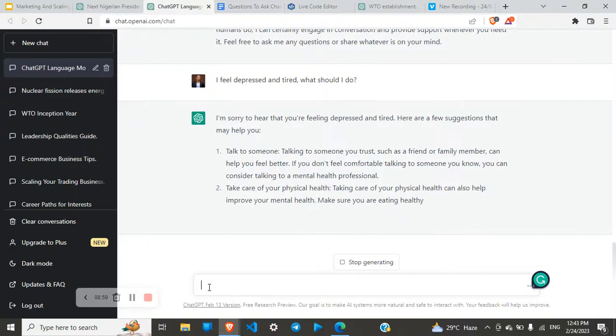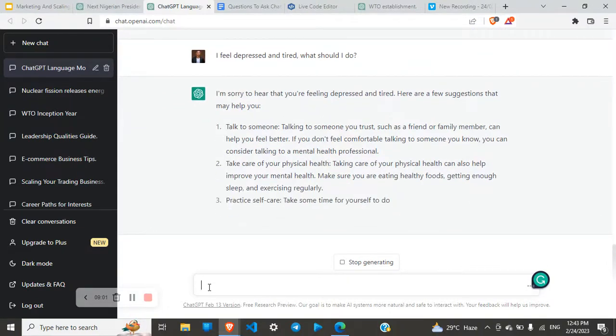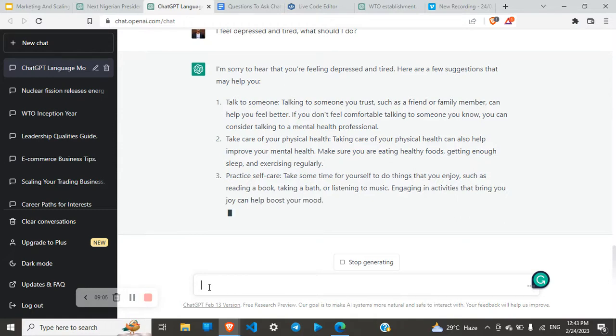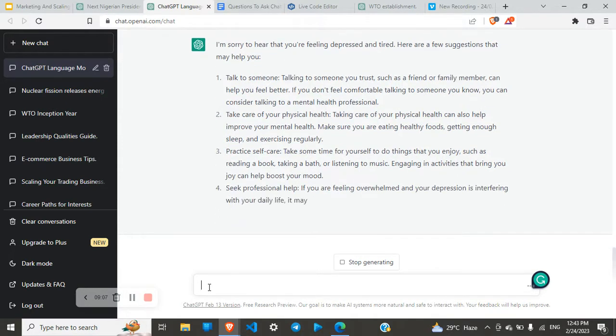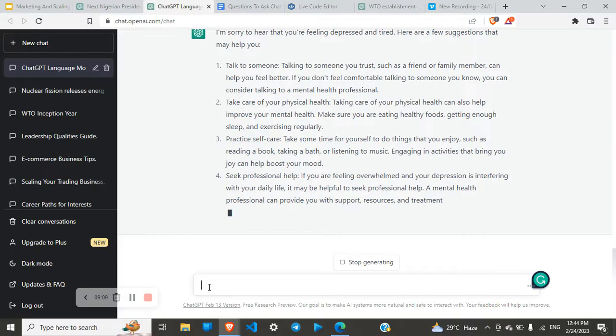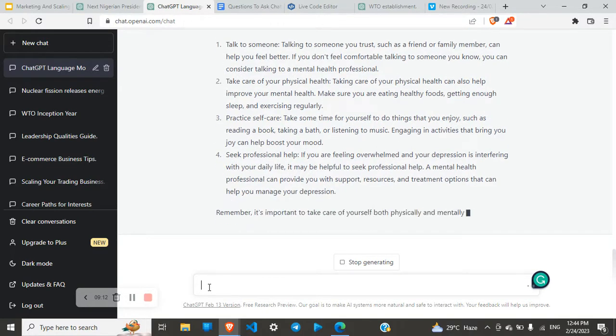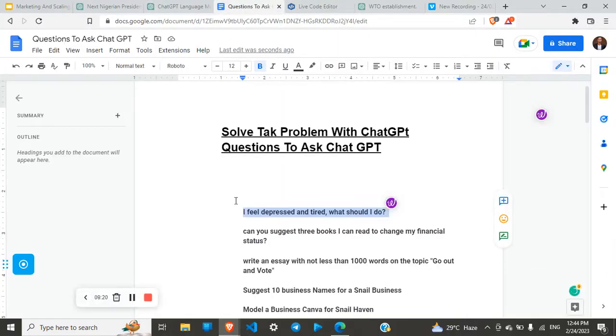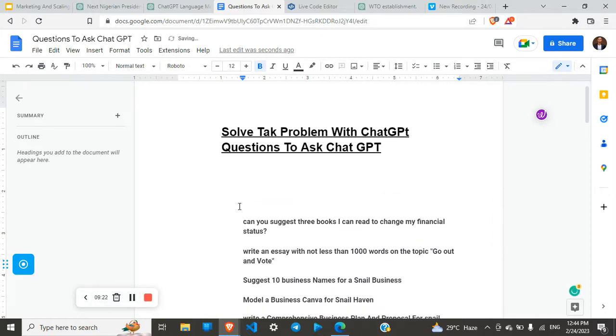Take care of your physical health. Very important: sleeping, eating, exercising. Practice self-care. Take a cold bath, listen to music, engage in activities that bring you joy and help boost your mood. Wow. Seek professional help. This has just solved my problem in a matter of 5 seconds. So to anyone who is feeling depressed, I hope you are able to come out of it. Now let's see another question here.